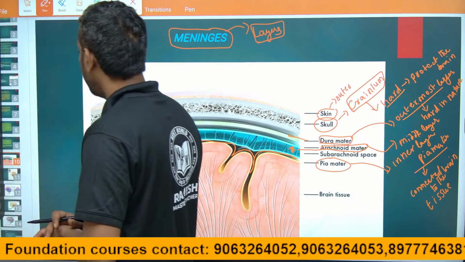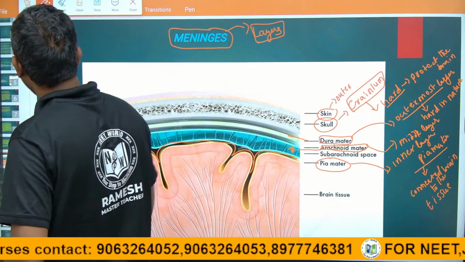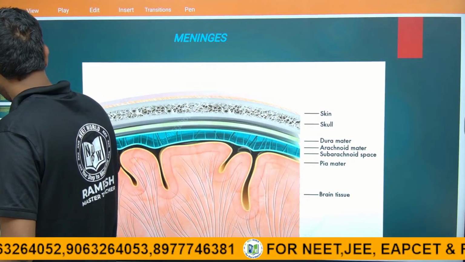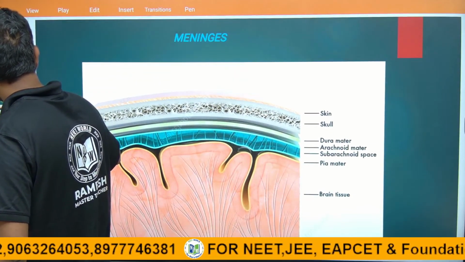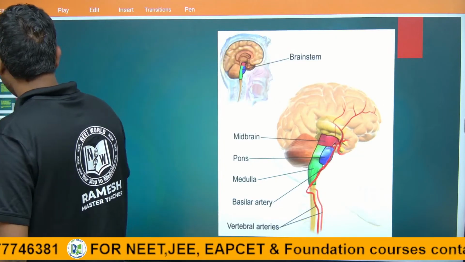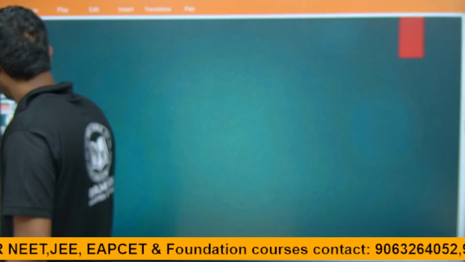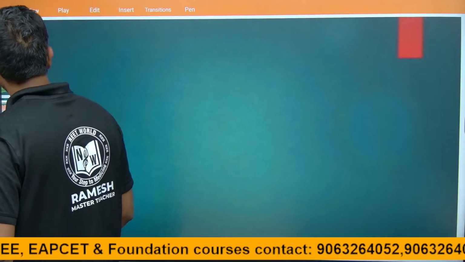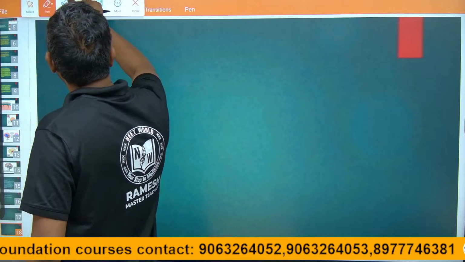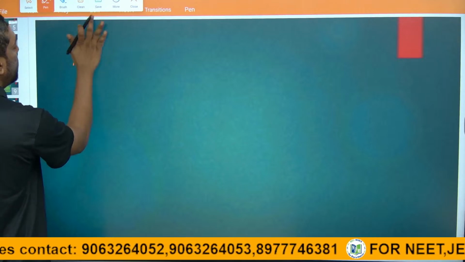Okay, next slide. What are the types of brain? We completed the brain layers.